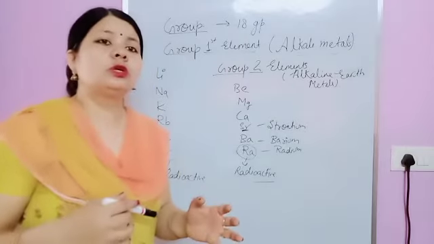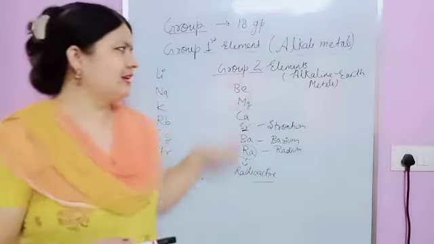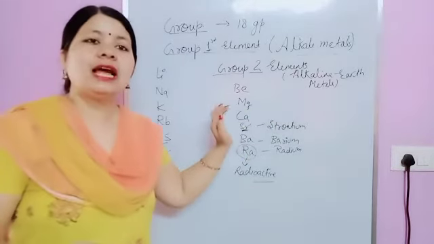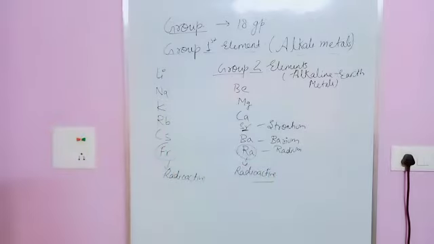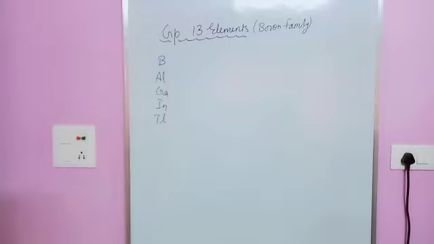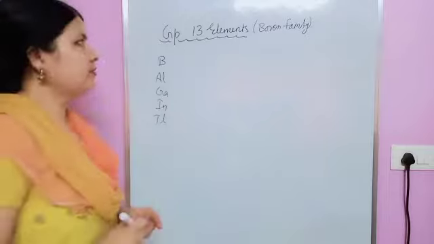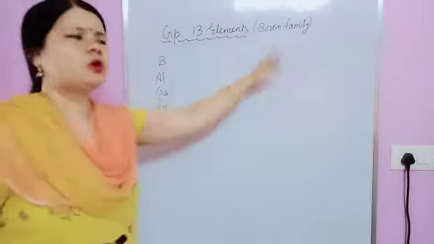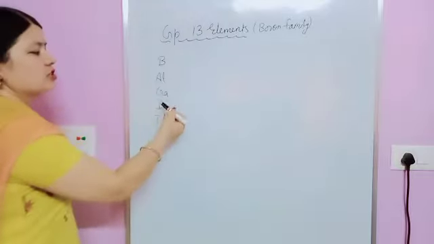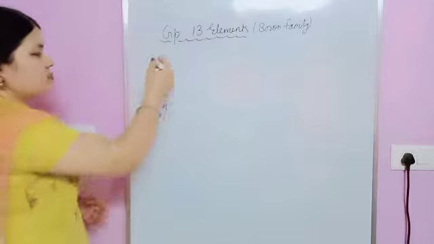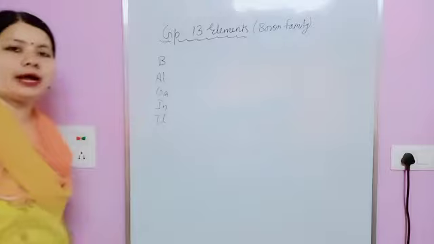Now the third to 10th and 12th groups, we will not study in detail. The main ones are the first, second and the 13th to 18th groups. So I'll explain the 13th group to you. 11th class, now just see, we have the 13th group elements. That one is known as the boron family because the first member is boron. Boron, aluminium, gallium, indium and thallium.